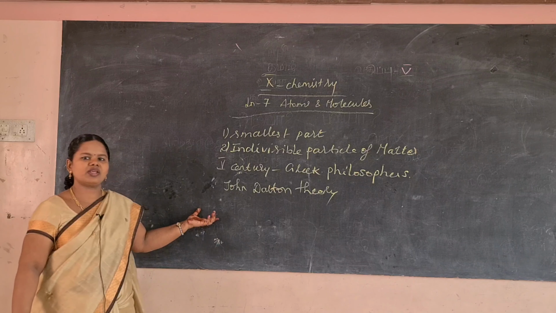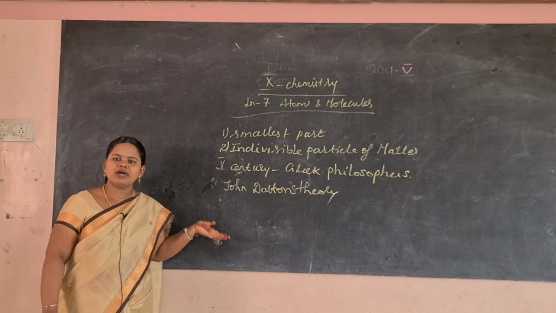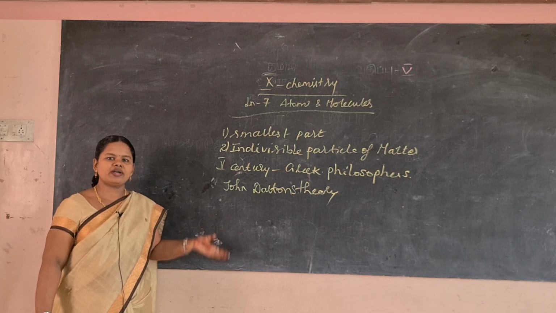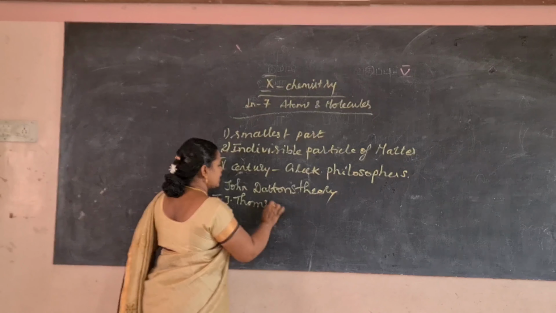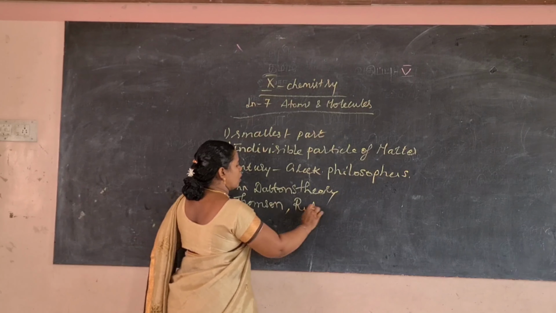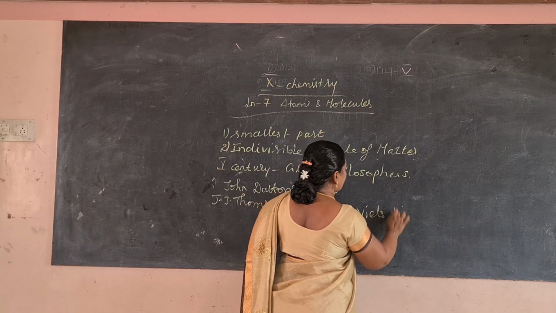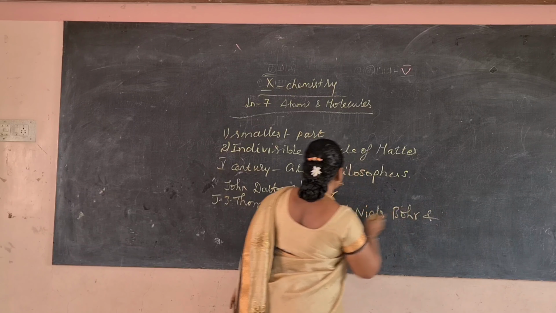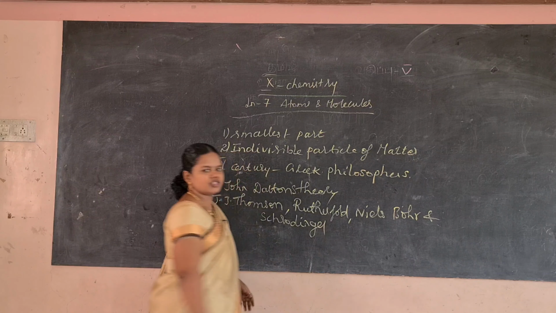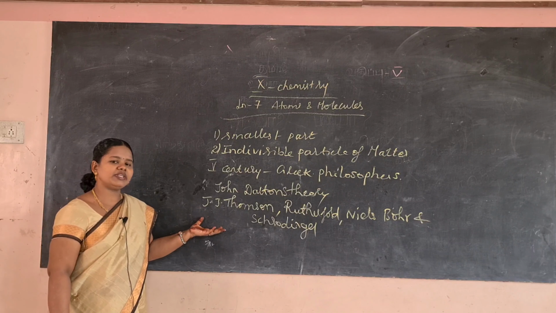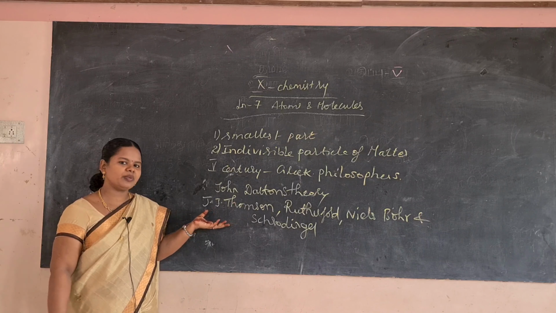After that J.J. Thomson, Rutherford, Niels Bohr and Schrödinger gave their views about the atom. But Dalton's theory was not accepted and was found to be incorrect.